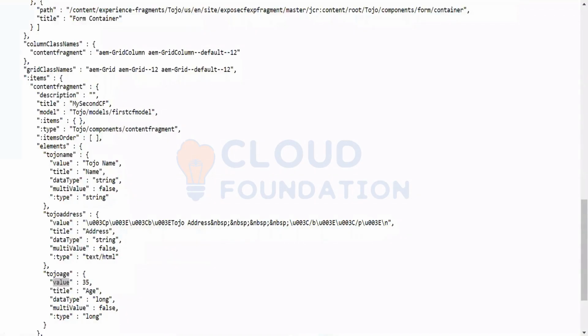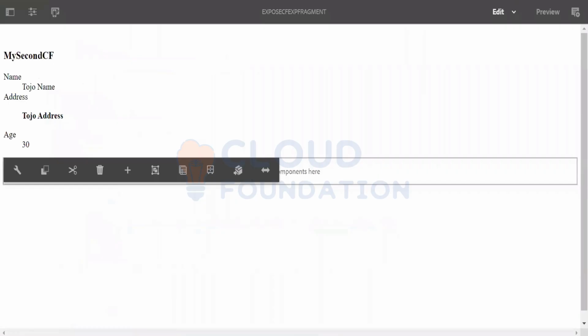Let's say, besides the content fragment, I have a lot of other things, like images or different things, other components also. When I give the master and expose it, that will not be exposed, because in JSON, can you expose the image?